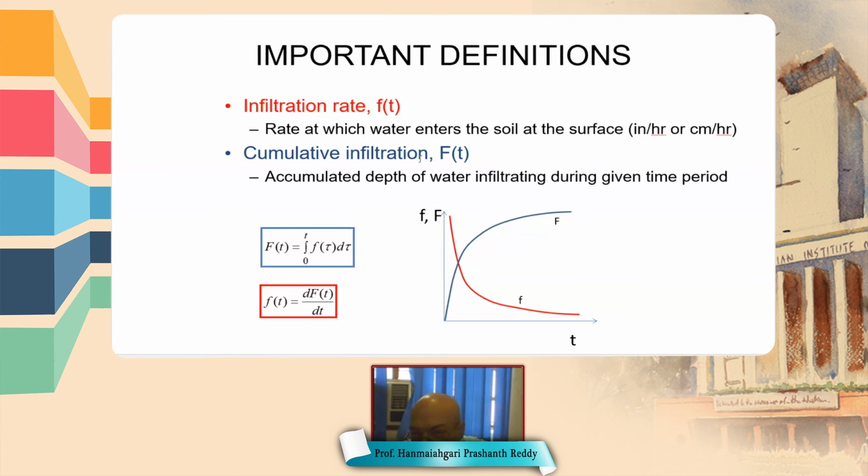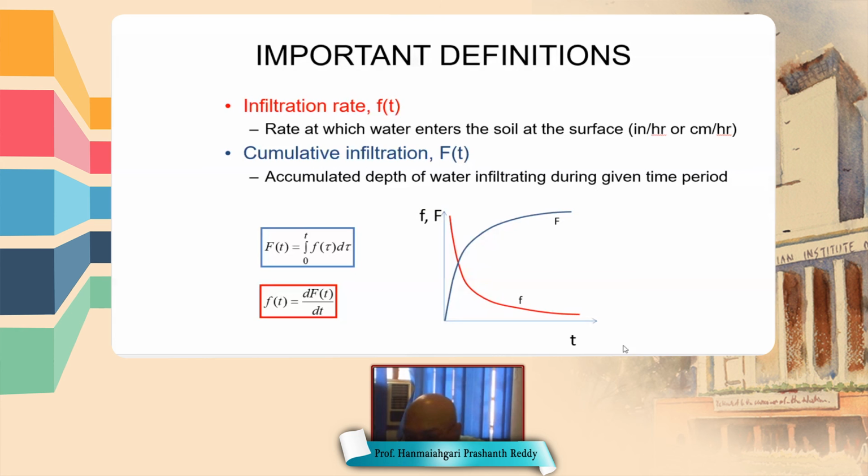Whereas for the cumulative infiltration, we are integrating the water quantity sinking into the soil over the time period. Therefore the cumulative infiltration increases with time, and we can see that after a certain time the cumulative infiltration is almost constant, and similarly the infiltration rate is also constant.